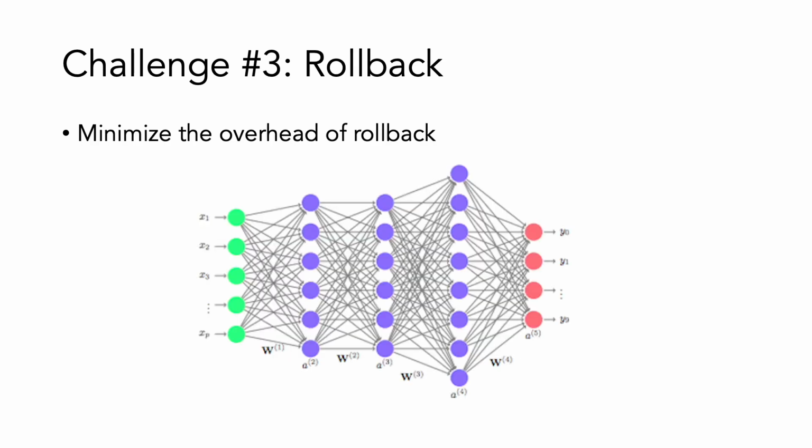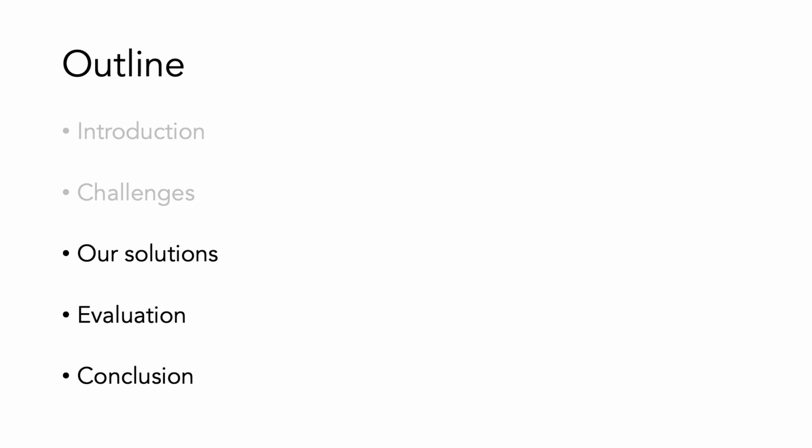The third challenge is the design of the rollback method. Unlike traditional speculative execution in modern processors, there is no straightforward way to confirm whether the speculative inference is correct or not. The naive way to check whether the speculation is accurate is to re-execute the inference when more data has arrived, but this is clearly impractical. So we need to find a computationally efficient manner to roll back the speculative inference. We designed 3 modules to tackle these challenges.